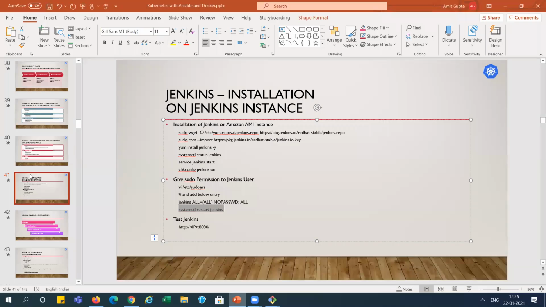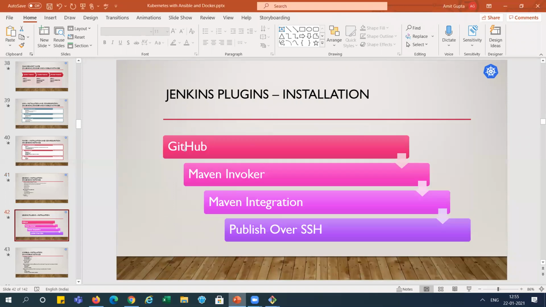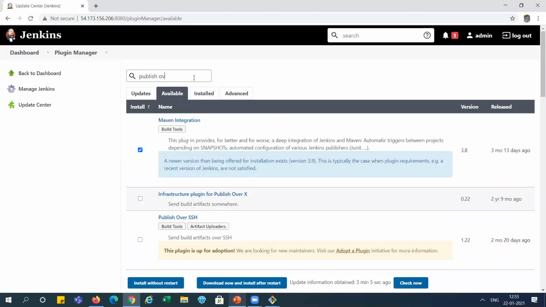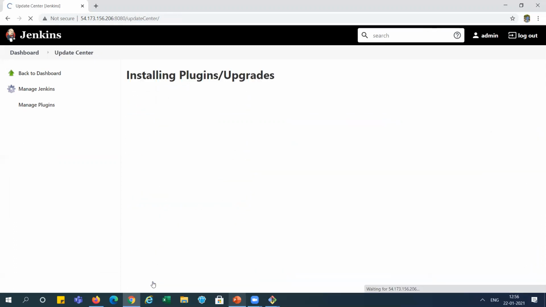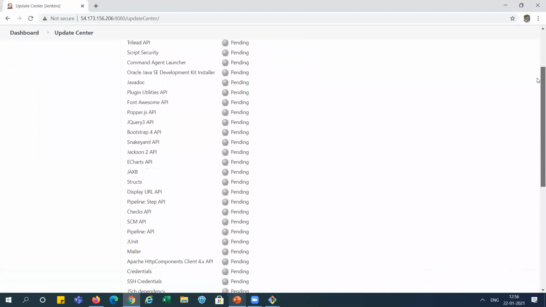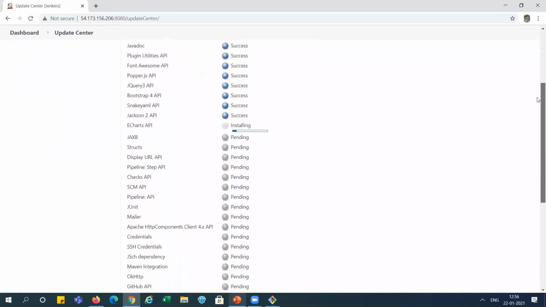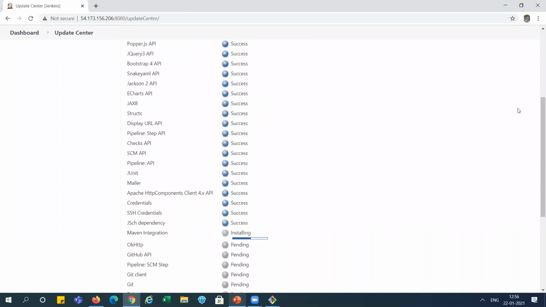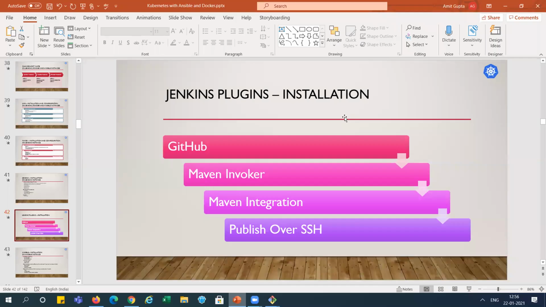I'm showing you in the PPT. We have done this. Now you can see we install GitHub, Maven Invoker, Maven Integration, then Publish Over SSH. You can see Publish Over SSH, right? Now I'm installing without restart. So it is installing all the other dependencies for the plugins. You can see lots of plugins are there. Installation is going on. Blue color is successful. It's going on. So we have done this step, right?